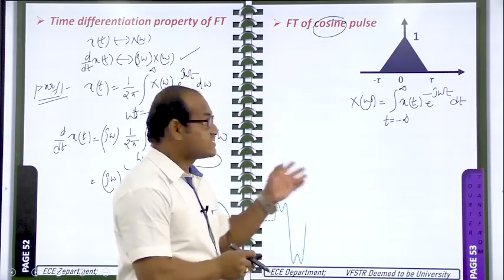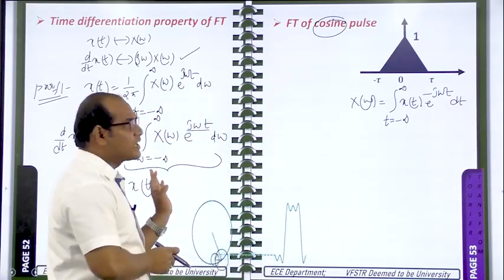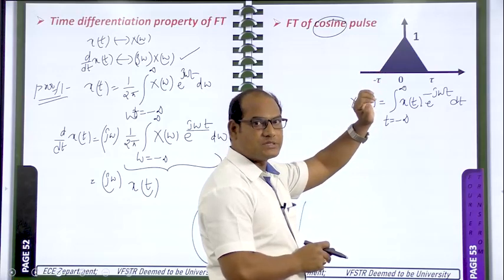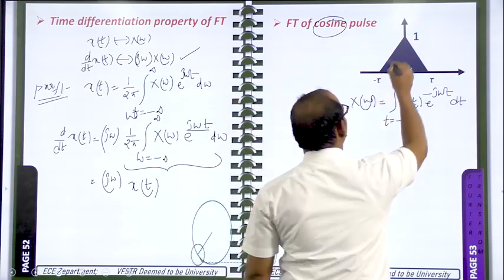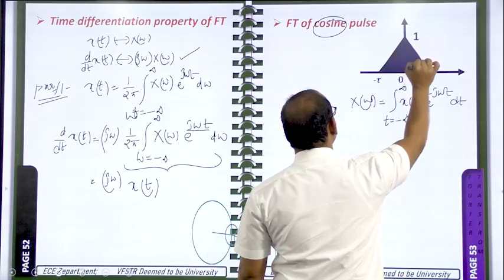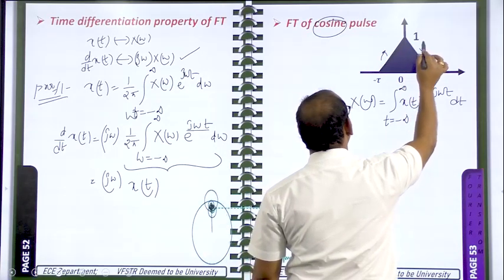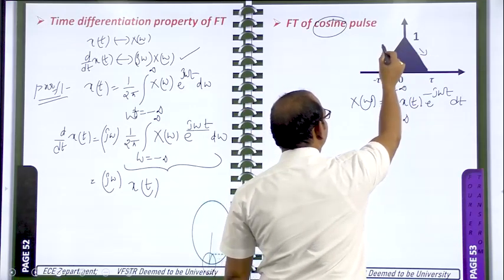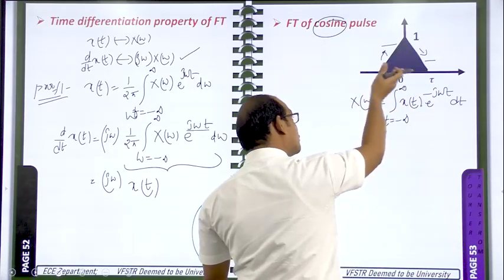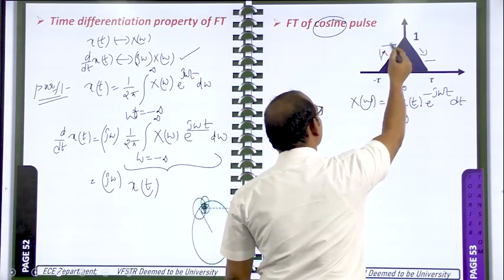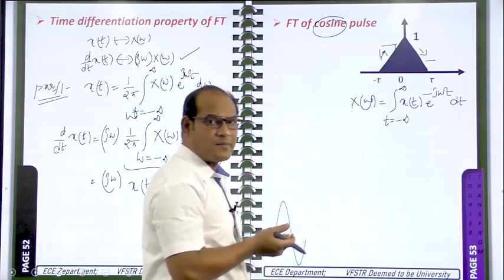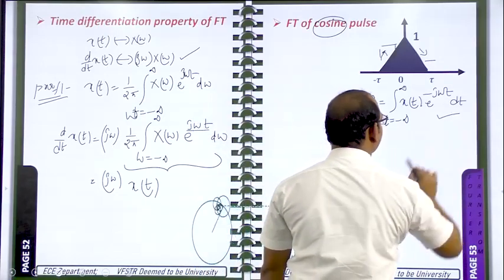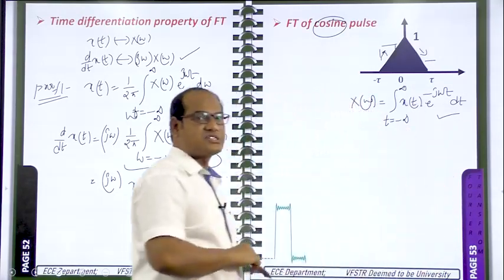Another method is the time differentiation property that we are studying now. You can apply it here, because this triangle has two ramp signals, two straight lines. This one is of positive slope, this one is of negative slope. So you can do the differentiation for this. You will get one step signal here, one more step here. You can do one more time differentiation because steps are there, and you will get impulses. So the time differentiation property can be applied two times. Okay, that is another method. One method is to directly apply this integral equation, or we can apply the time differentiation property.